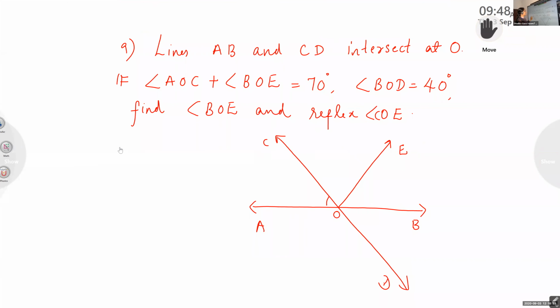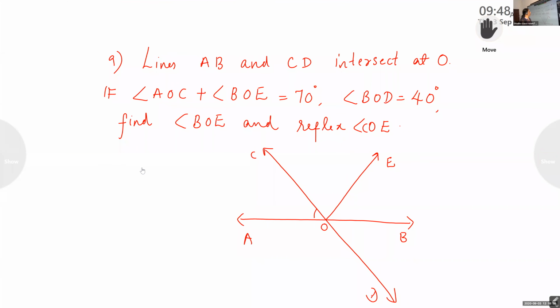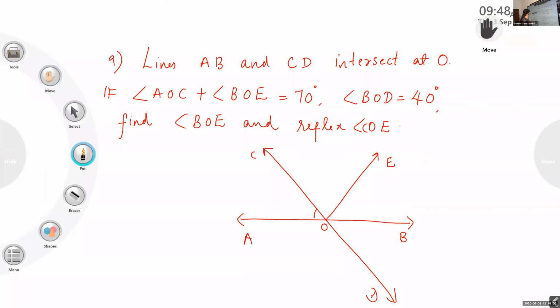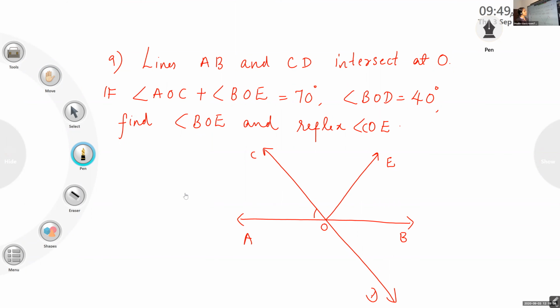This is the question. AB and CD intersect at O. Did you see the question, children? Did you see it properly? AB and CD are two lines and they intersect at O.